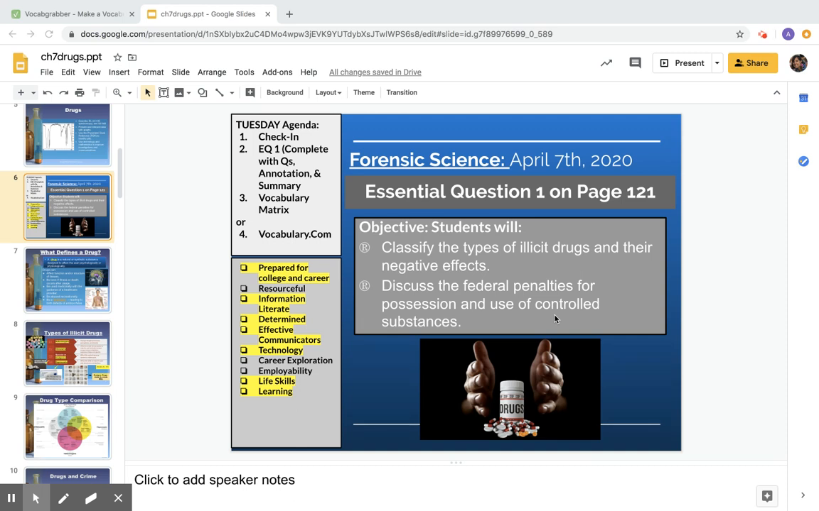We are moving on to Unit 7, which is going to cover the topics of drugs, moving on to alcohol, and finally we will end this unit with toxicology, which in layman's terms, that would be poisons.